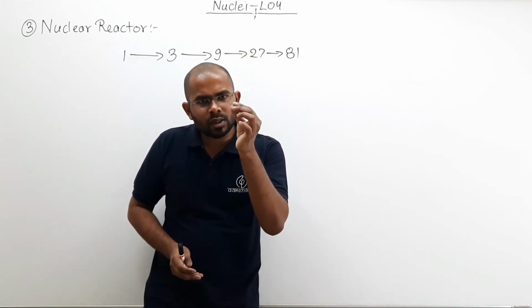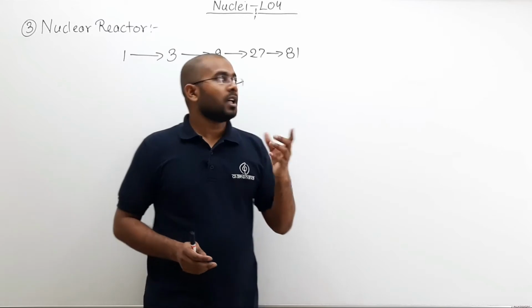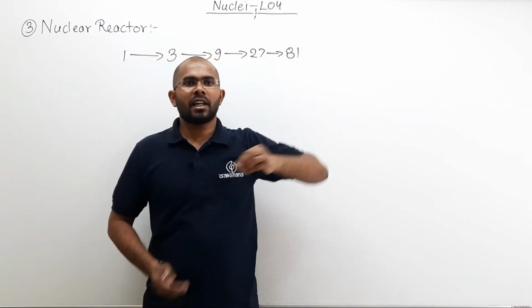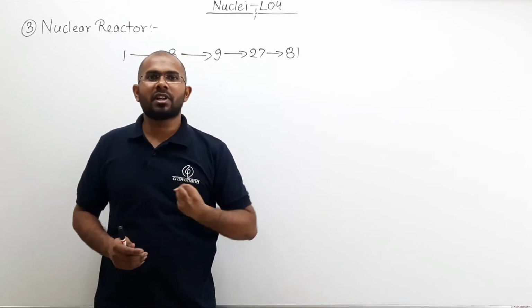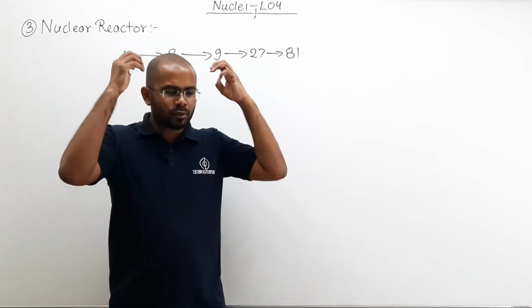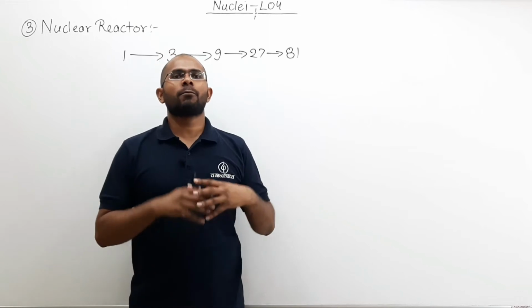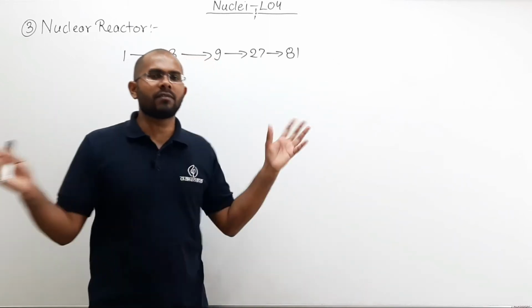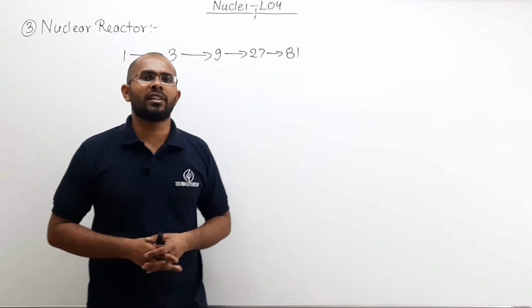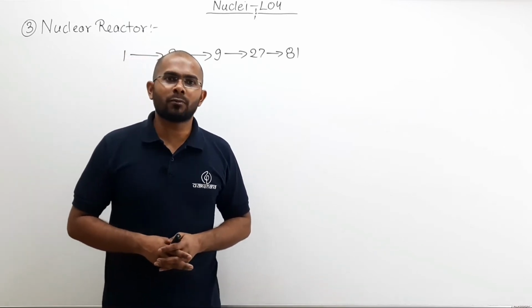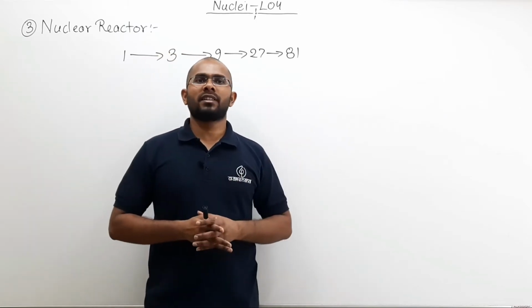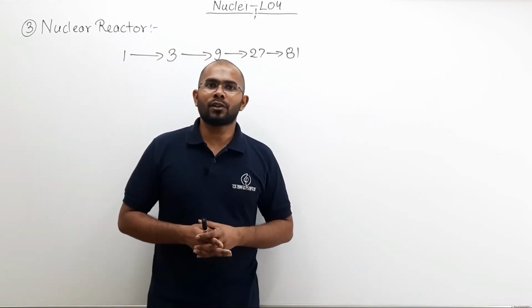In a very short period of time, this number will be so high that the energy which is released will be so large that there will be an explosion of energy. There will be an explosive amount of energy released. But we do not want that, because if there is an explosive amount of energy released, we cannot use that, right?